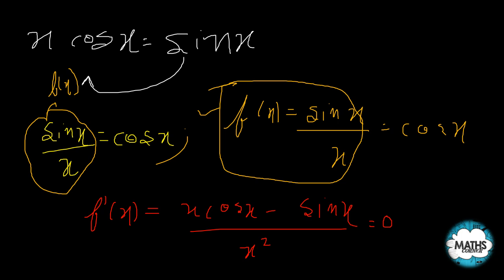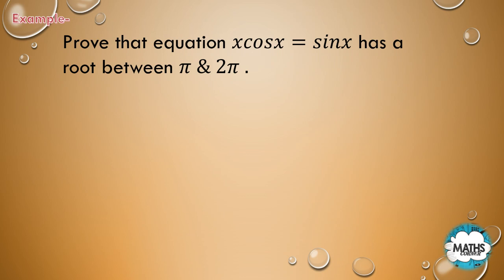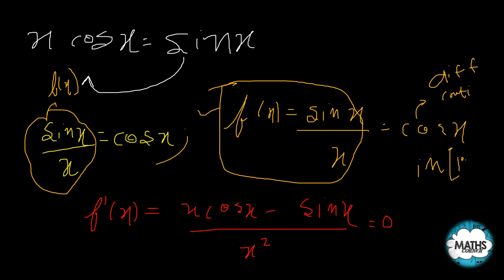Here I have sin x by x, whose derivative is cos x. Now, as cos x is differentiable and continuous in the interval pi to 2 pi, what is given to me? In pi to 2 pi, it is continuous and differentiable. Okay, cos x is continuous and differentiable in the interval pi to 2 pi.